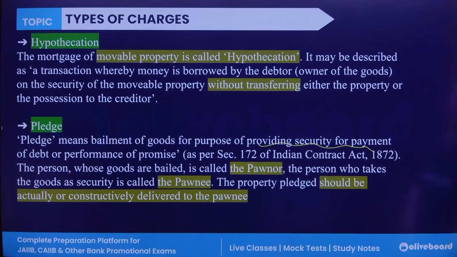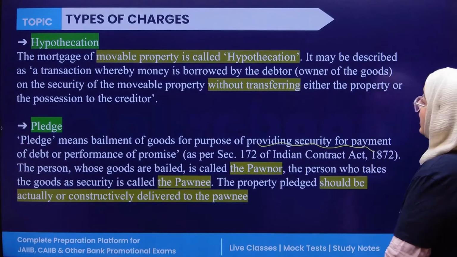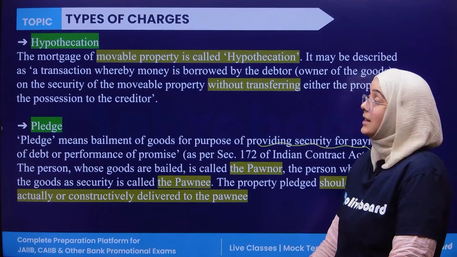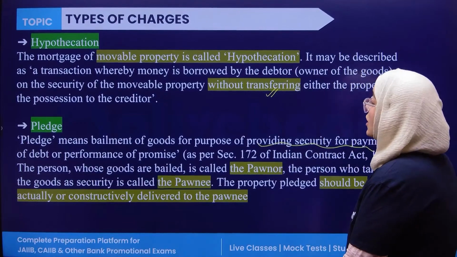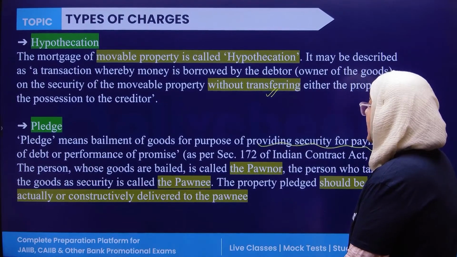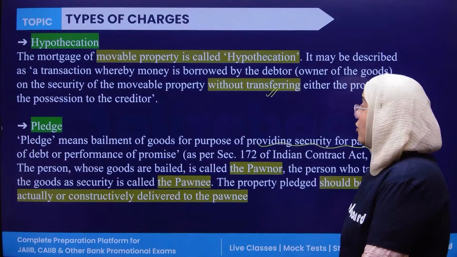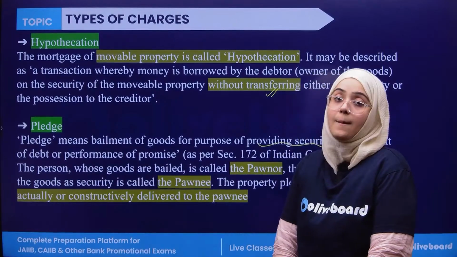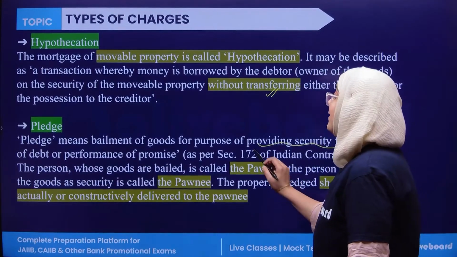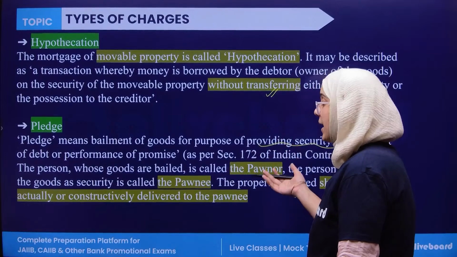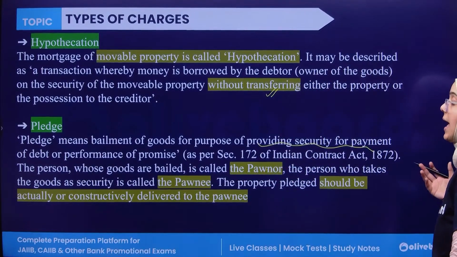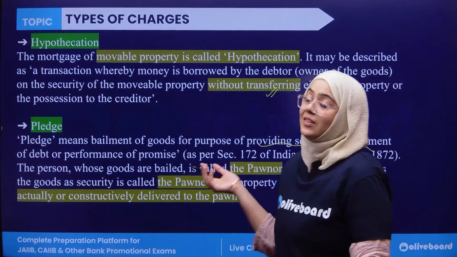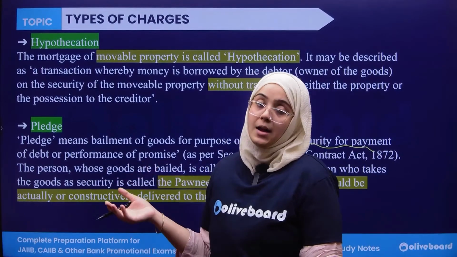Done? Clear? Okay, hypothecation is without transferring, whereas in pledge, you have to deliver the goods to the pawnee. The pawnor is the person whose goods are bailed, and the pawnee is the one who is receiving these goods as security. So this is the difference between hypothecation and pledge.